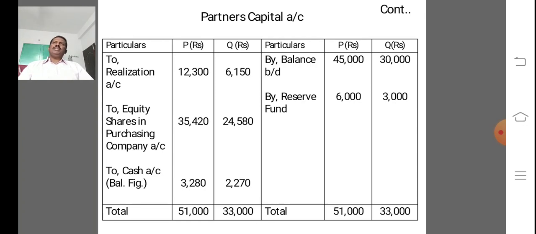their capital, that is 45,000 and 30,000, and crediting reserve fund 6,000 and 3,000 in the profit sharing ratio, and debiting the realization account loss, that is 12,300 and 6,150, and debiting the equity shares, that is distribution of equity shares in the form of final claim ratio, that is 35,420 and 24,580, and finally the difference is cash, 3,280 for P and 2,270 for Q in the partners' capital account.